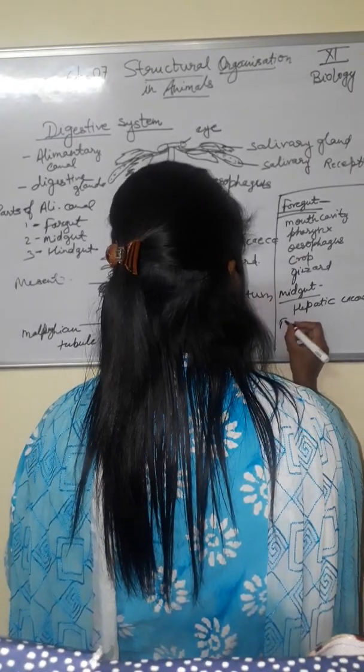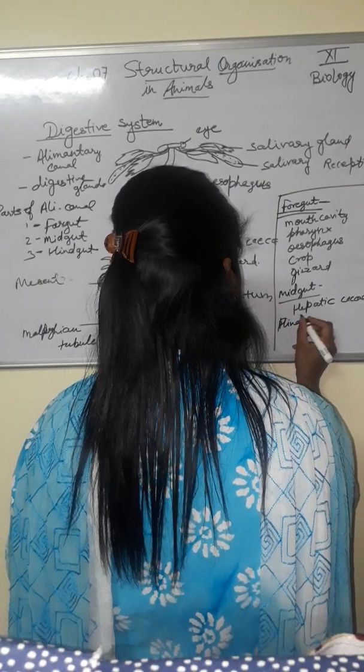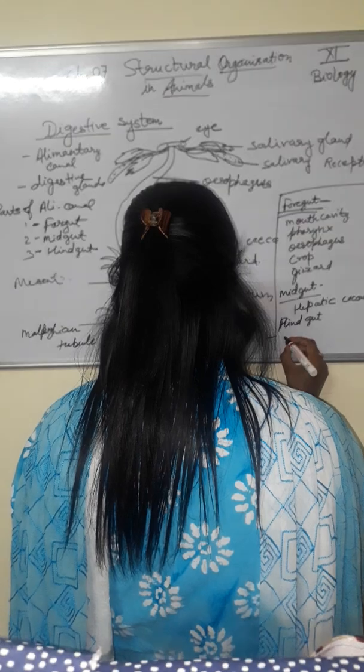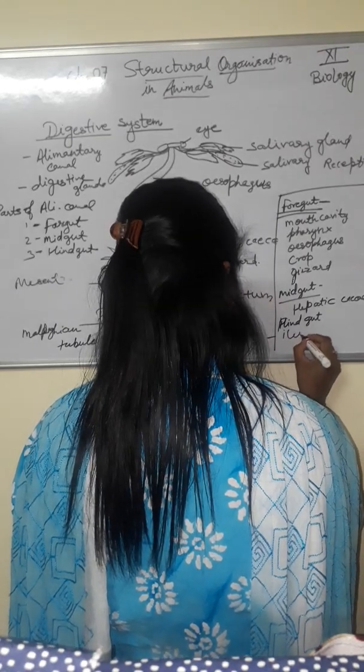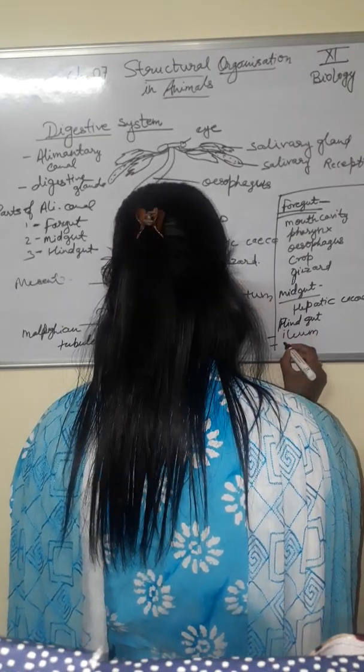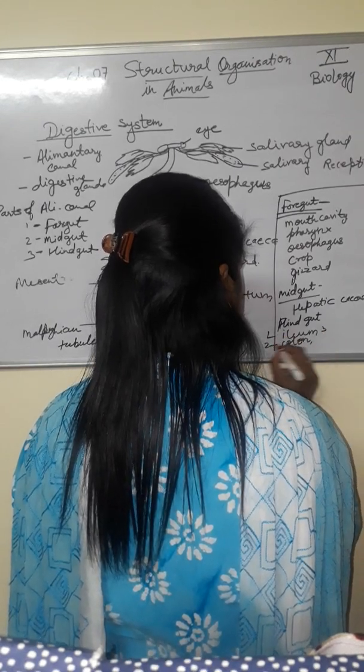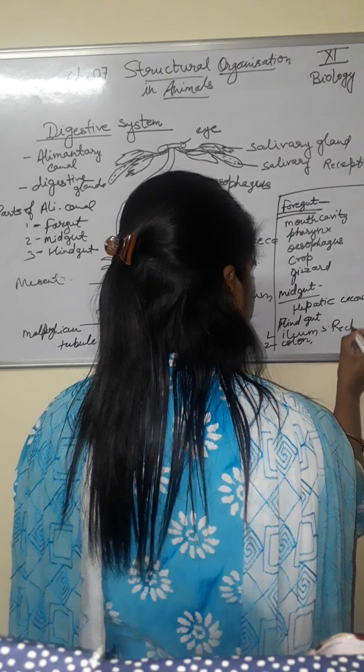And next one is the hindgut. Hindgut contains first the ileum, second the colon, and third the rectum.